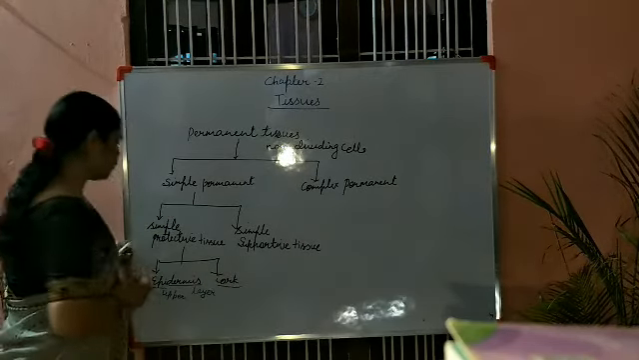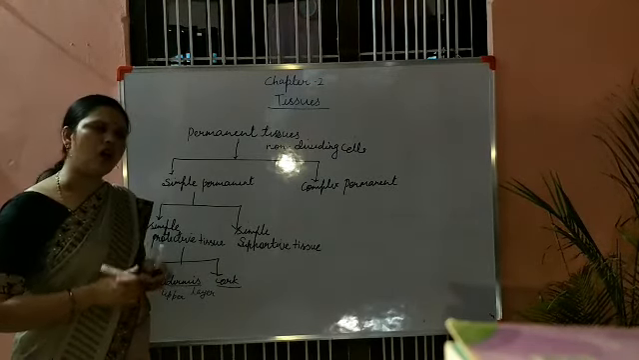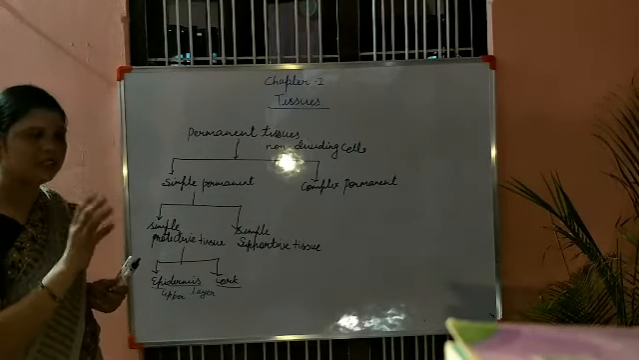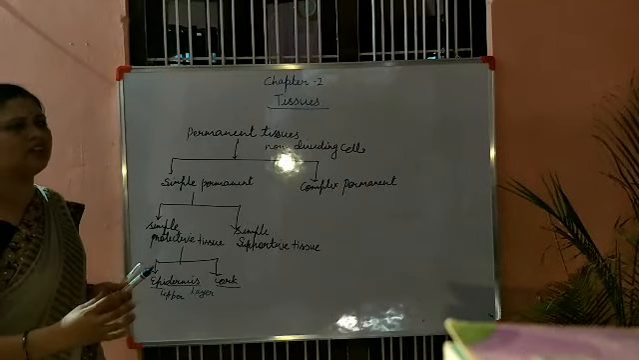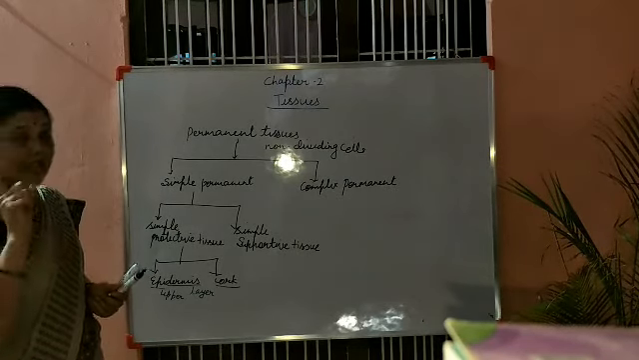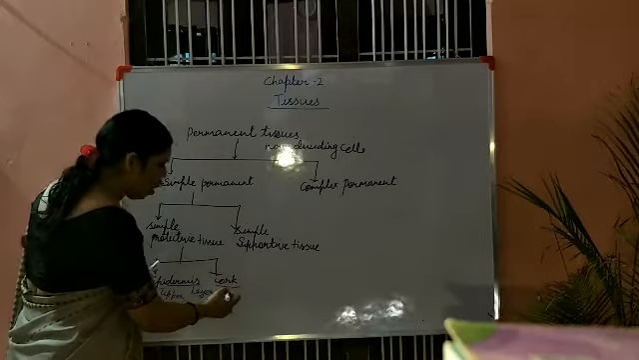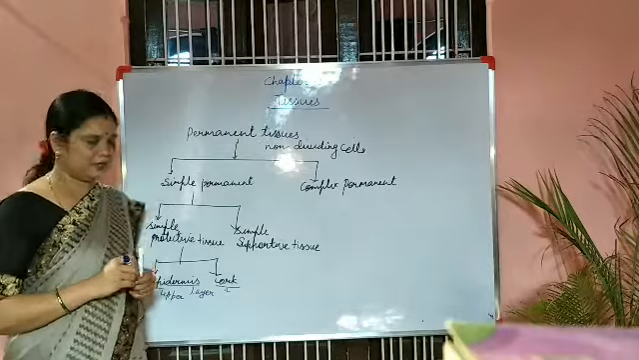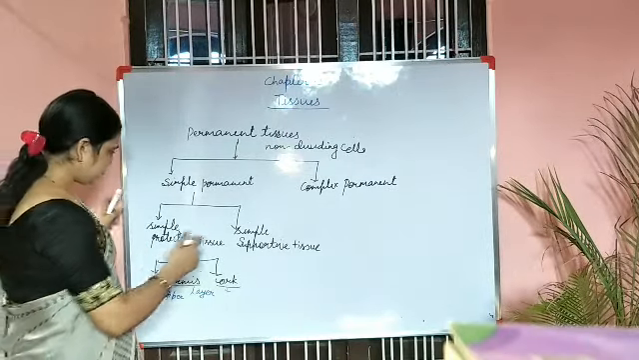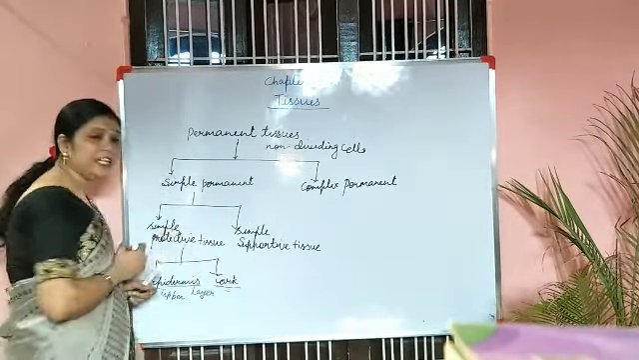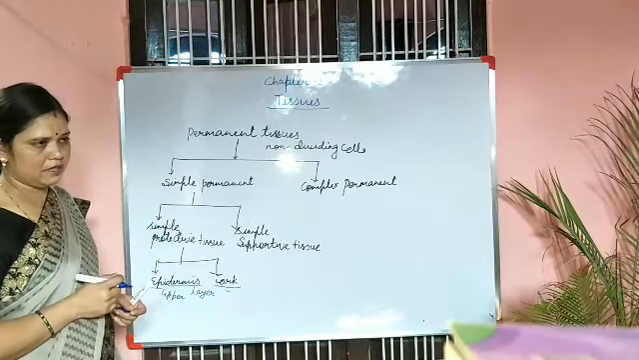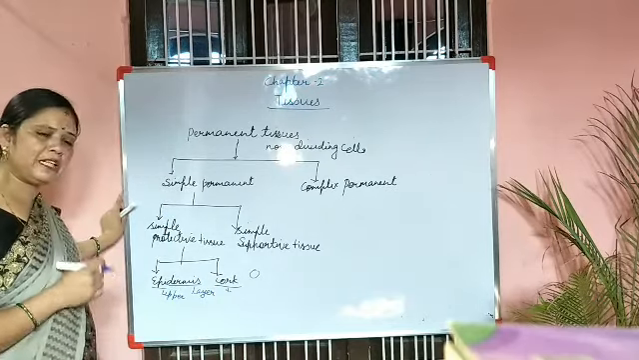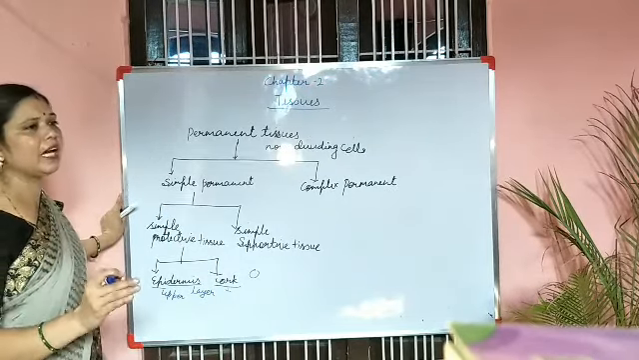Now cork, it also comes under protective tissue. Children, did you see the higher plants, the bark? Outside, you have seen the trunk is covered by a woody layer. That woody layer is actually cork, and it protects the plant from any type of injury. And this cork is made up of dead cells. And obviously, if any tissue is made up of dead cells, it provides mechanical support to the plant.